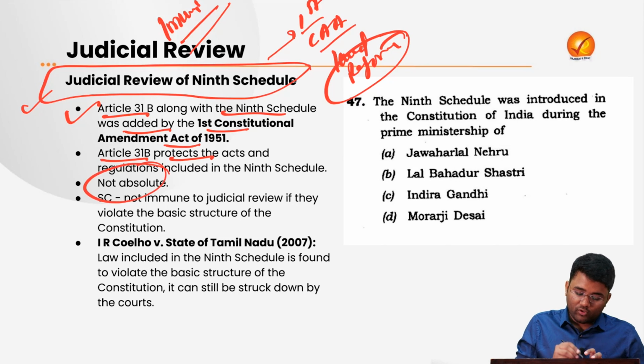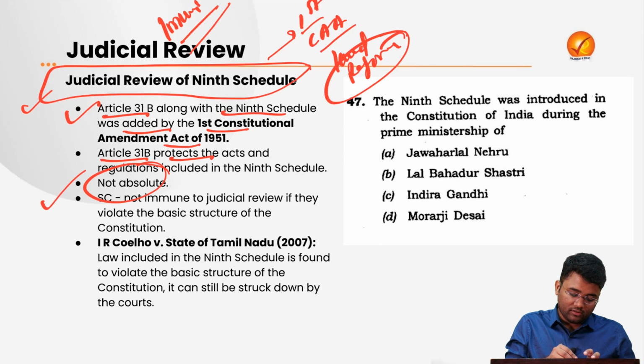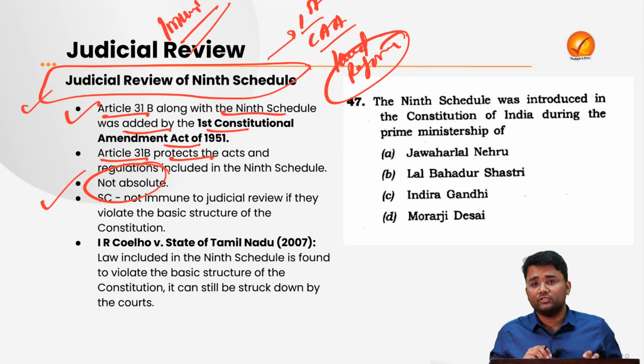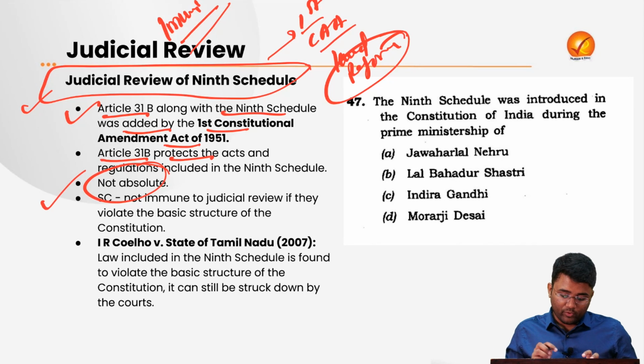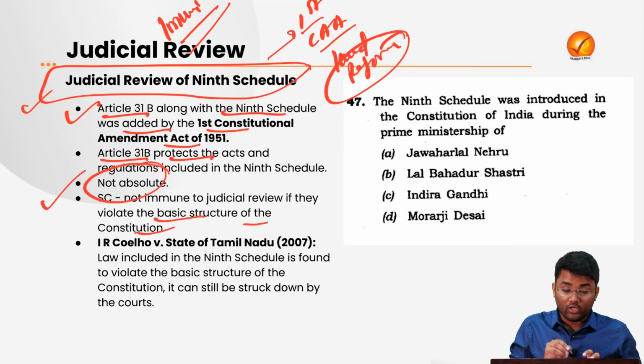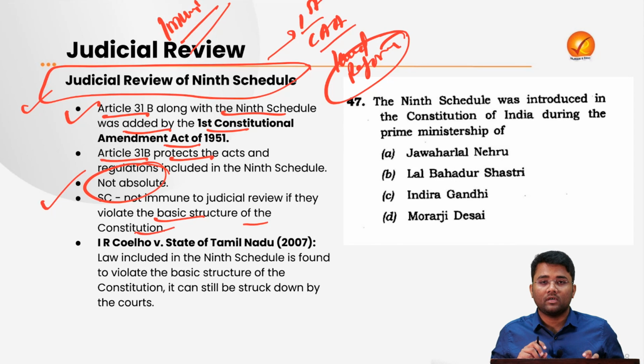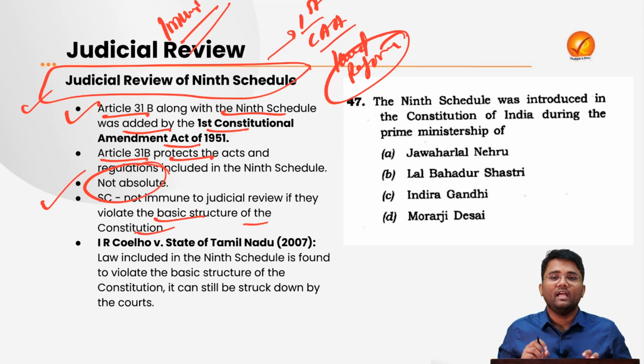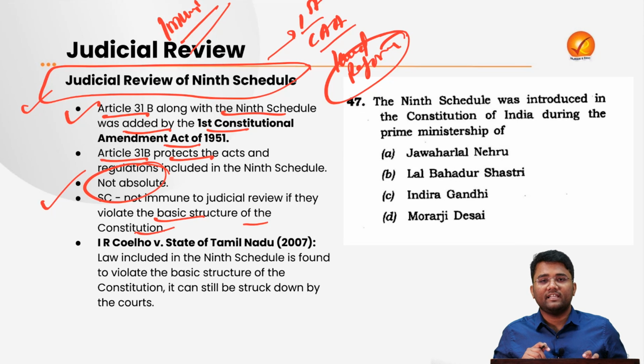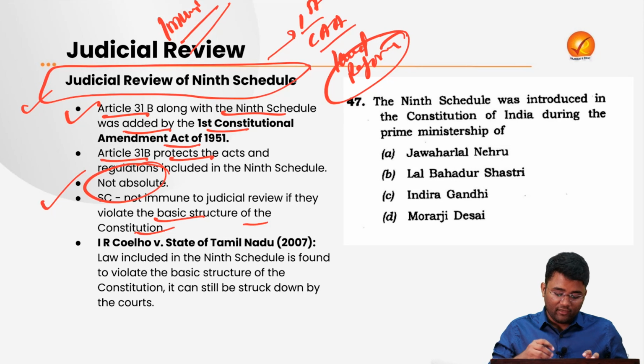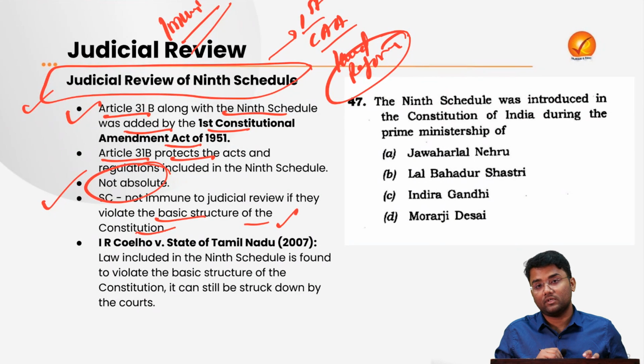But the Supreme Court in a subsequent case said that laws inserted in the 9th schedule are not completely immune from judicial review, they are not absolute. The Supreme Court said that if a law inserted in the 9th schedule violates the constitution, it can also be declared null and void by the court. So what does it mean? That even today, whatever laws are inserted in the 9th schedule can be called null and void, unconstitutional, by the Supreme Court if they violate the basic structure of the constitution.